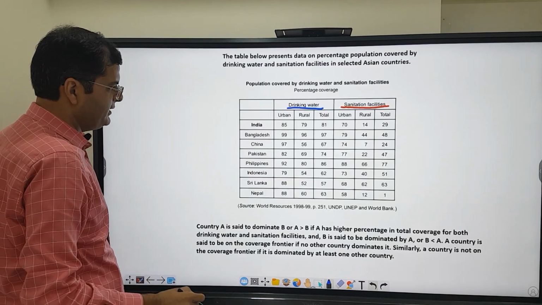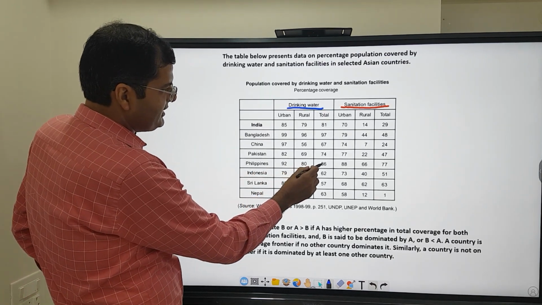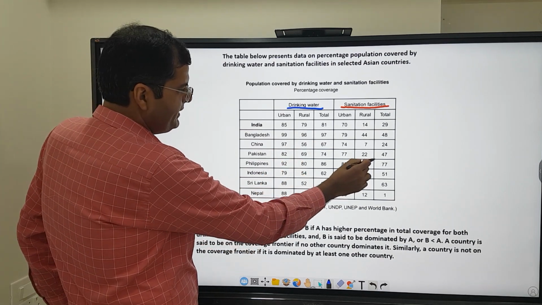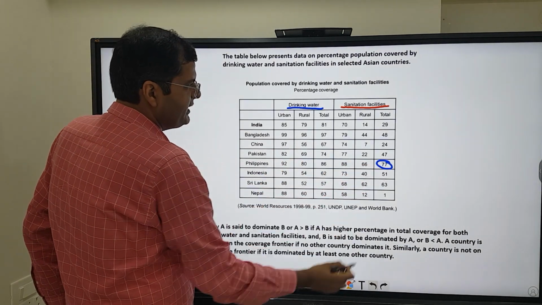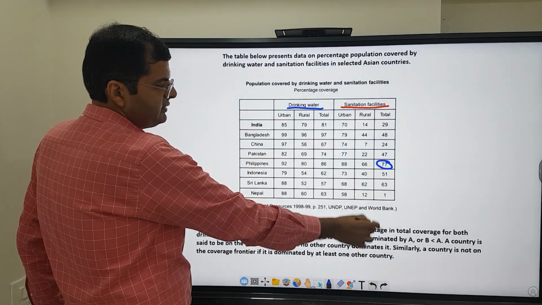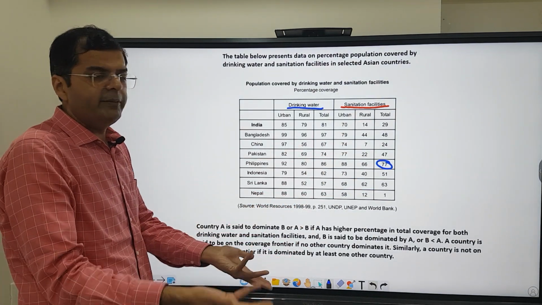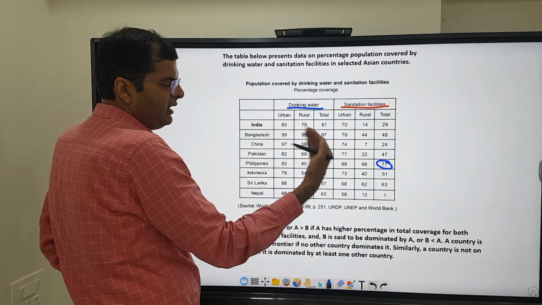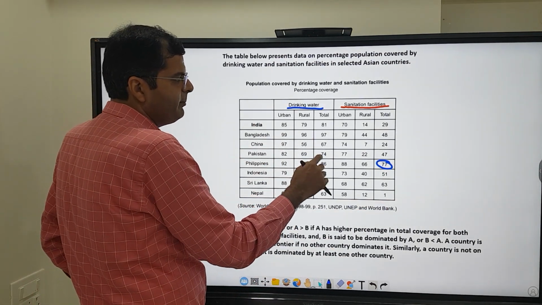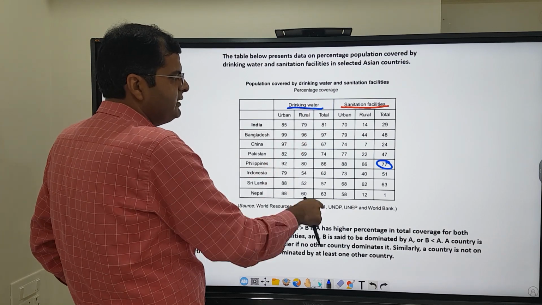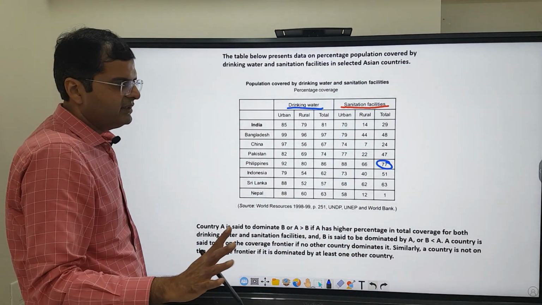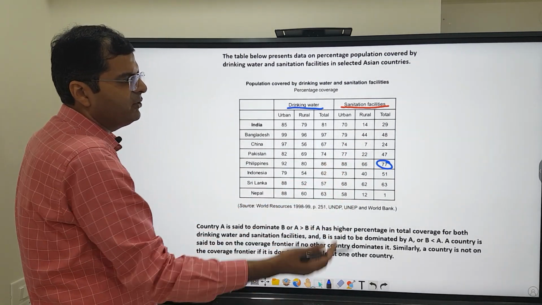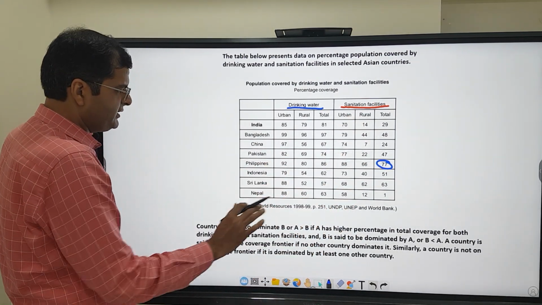Then Philippines and Bangladesh. For Philippines, drinking water is 86 here, and I see more countries like Bangladesh higher. But Philippines has 77 as the sanitation facility, which is the highest. So Philippines cannot be dominated by any country here. Why? Because for another country to dominate Philippines, it has to be higher than Philippines in both drinking water and sanitation facilities, which cannot be the case because no other country has more sanitation facility than Philippines. So this is a possibility.